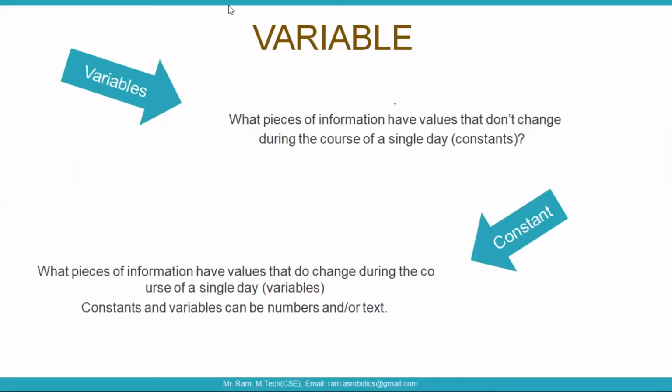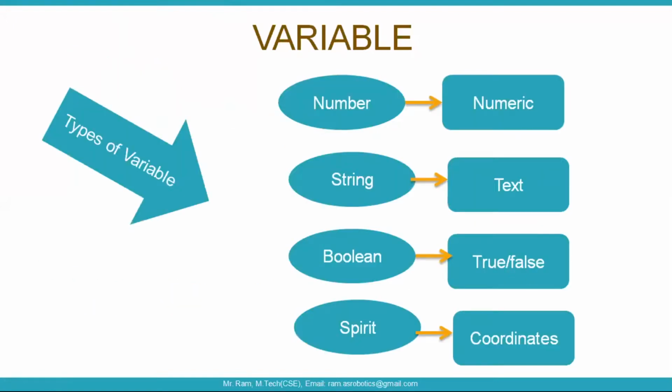Here, a variable means a piece of information whose value we can change, while a constant will not change. Types of variables are numeric, called number, text, called string, and boolean values like true or false.